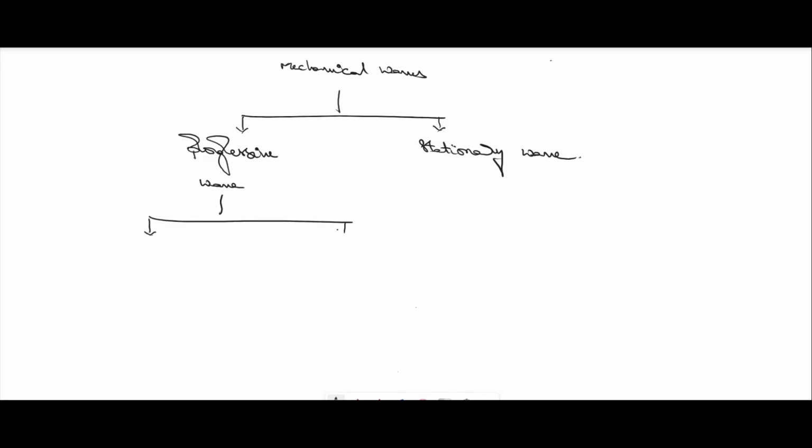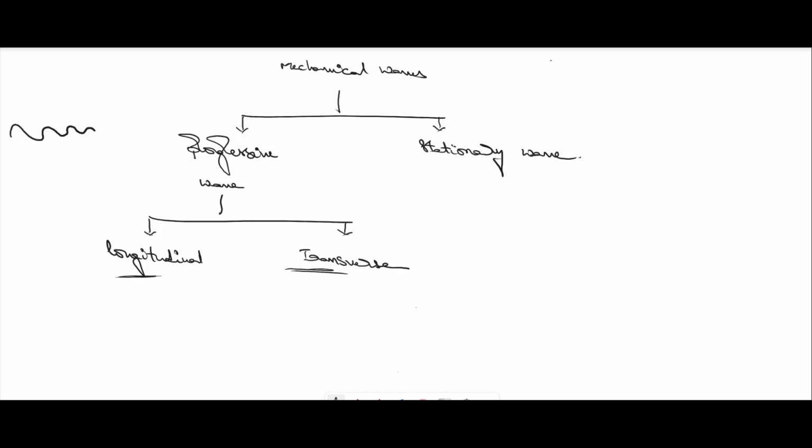Again, this progressive wave is classified into two types: one is the longitudinal progressive wave, and the second one is the transverse progressive wave.